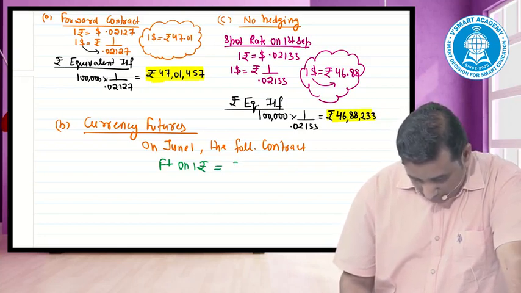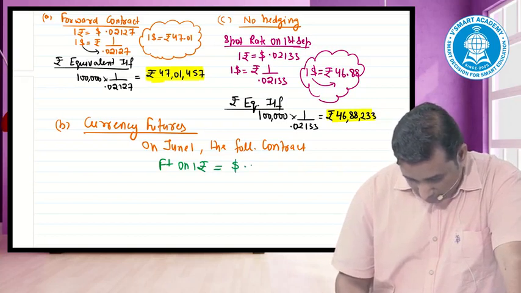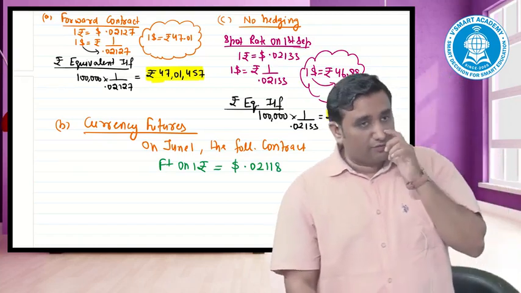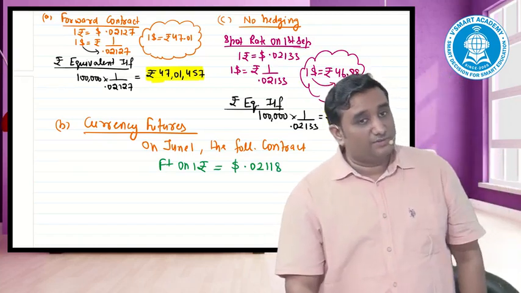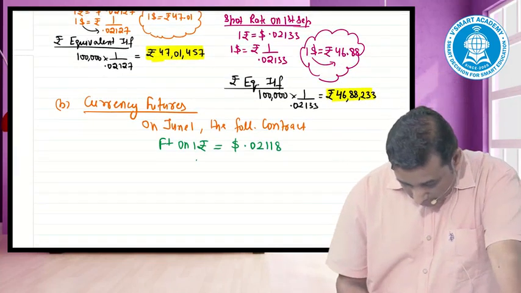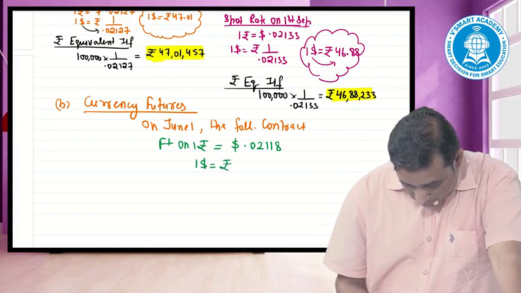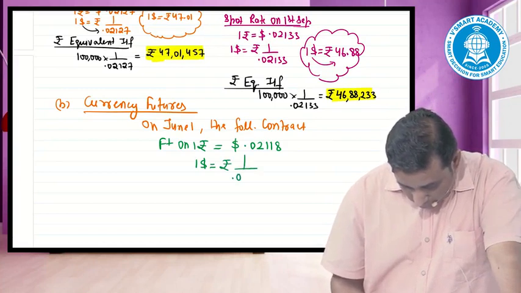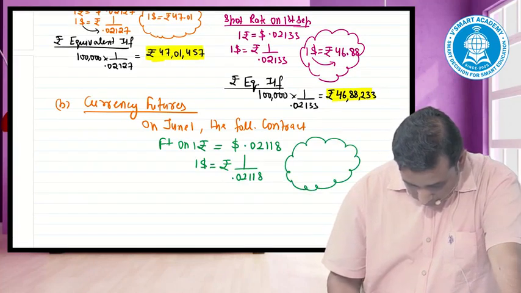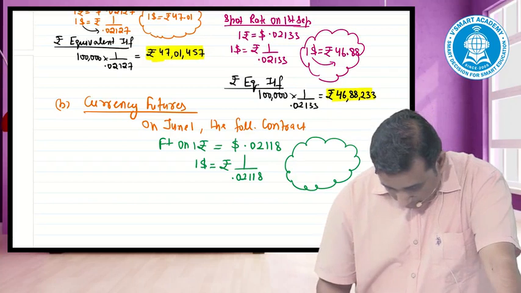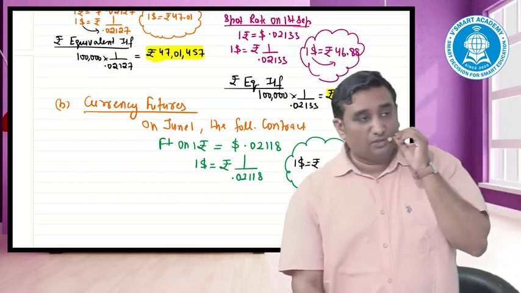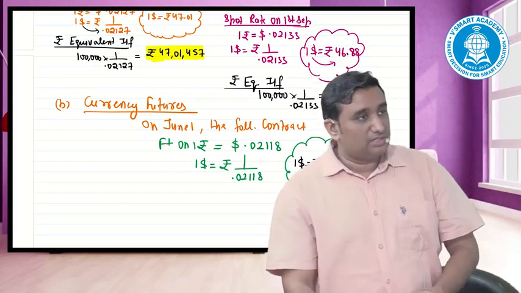share. You have entered the agreement to buy 1 share at $0.02118. Now from here I cannot make out what promise has been given by them. But the moment I convert the way you have been doing on the top, my $1 would be equal to rupee what? 1 divided by 0.02118. The promise given by future market is that on selling of dollar,